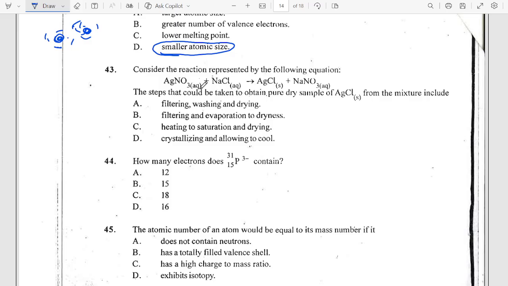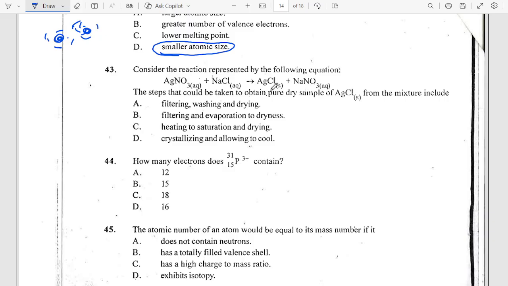Now this reaction is a double displacement reaction. The steps that could be taken to obtain pure dry silver chloride from the mixture include... Now I want to say this. This is a double decomposition reaction. It is usually used to produce insoluble salts. Silver nitrate is a soluble salt. Sodium chloride is a soluble salt. Silver chloride is not a soluble salt. Sodium nitrate is a soluble salt.